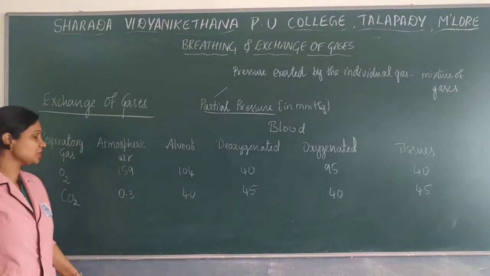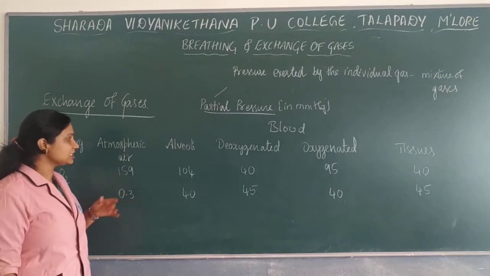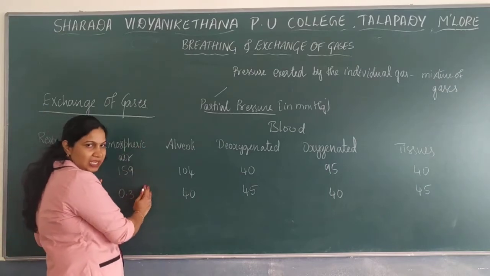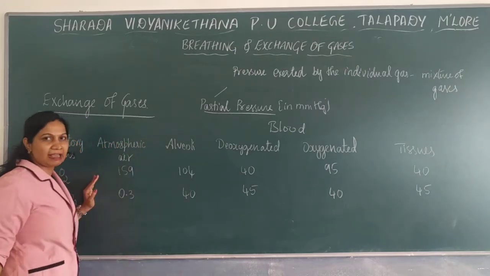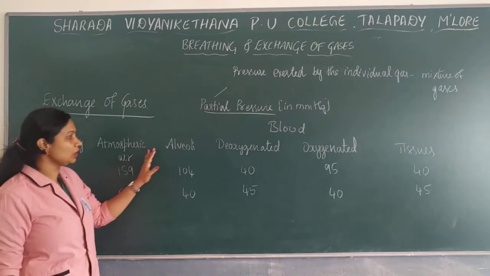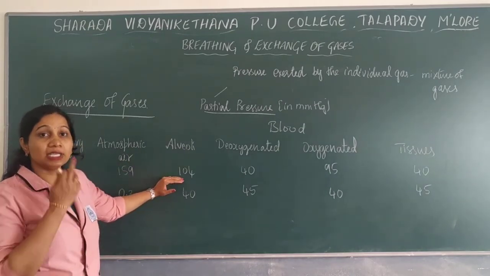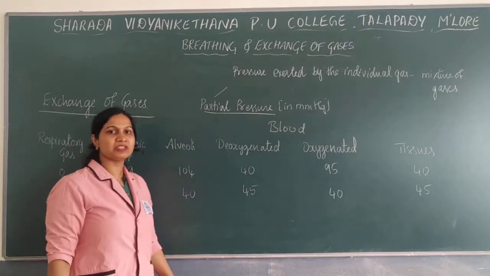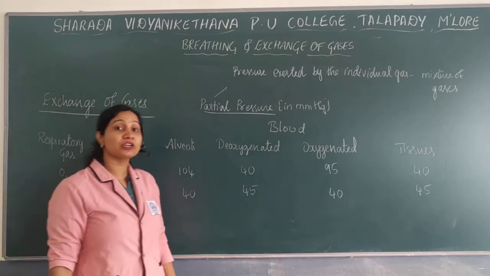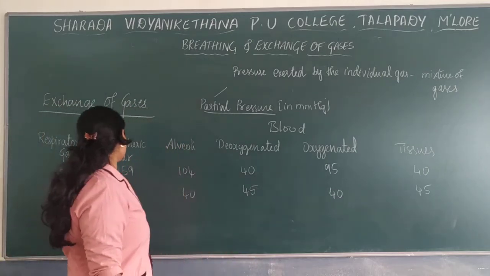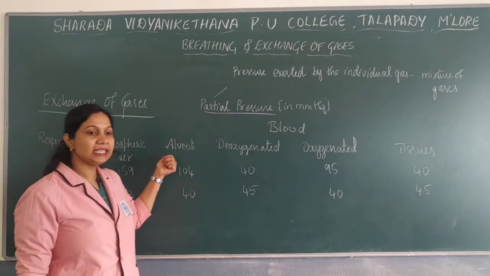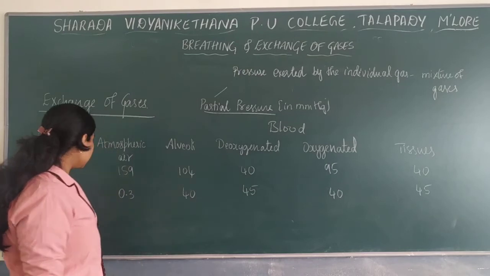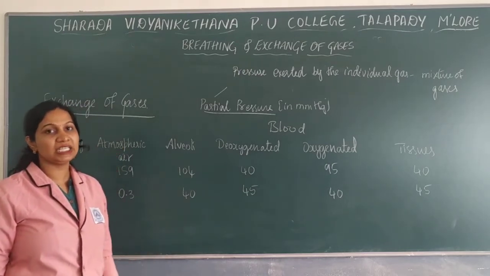As the air enters into the alveoli, the partial pressure of oxygen is 104 mmHg and the carbon dioxide is 40 mmHg.